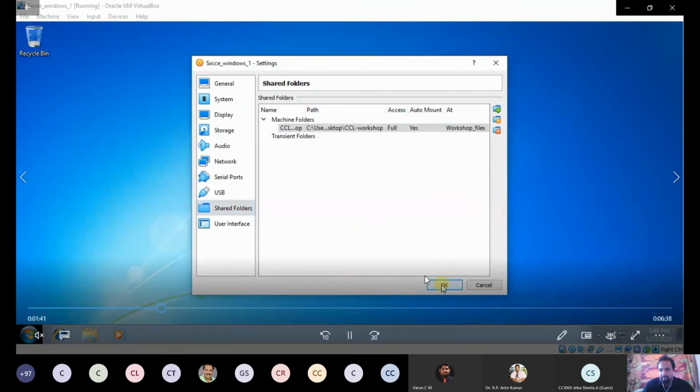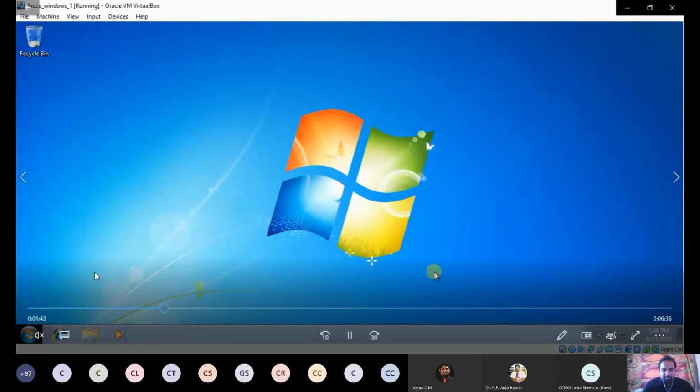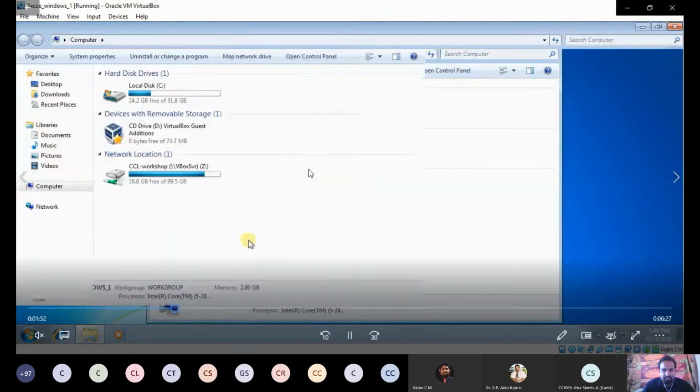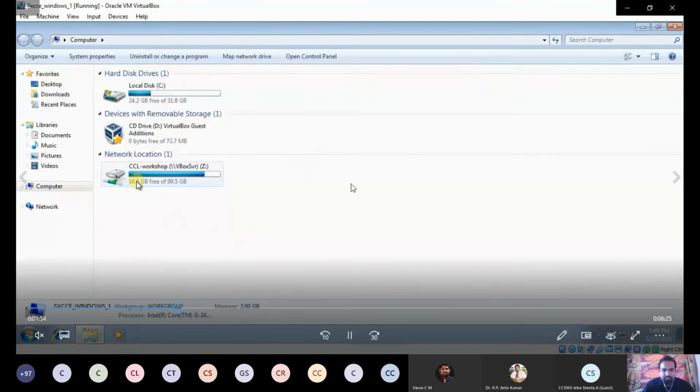Okay, now you have to click OK. Now you have to browse that file from the guest OS. Now this file is present here.